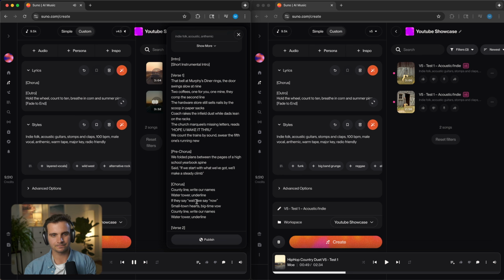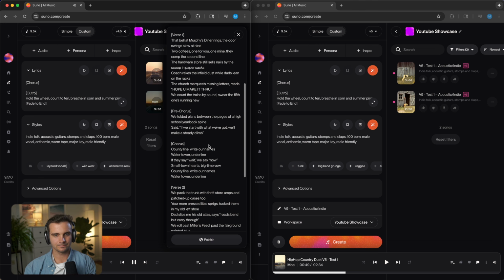The hardware store still sells nails by the scoop in paper sacks. Coach rakes the infield dust while dads lean on the racks. The church marquee's missing letters reads, hope you make it.